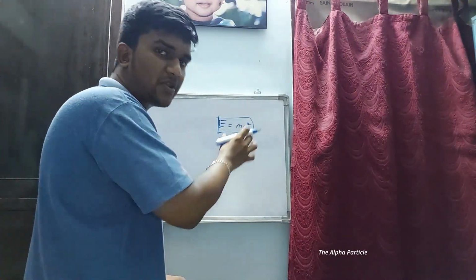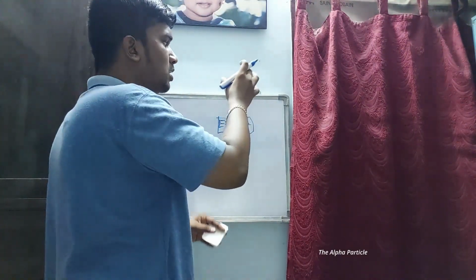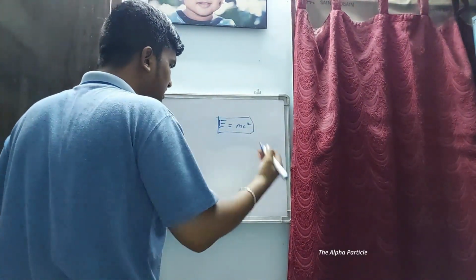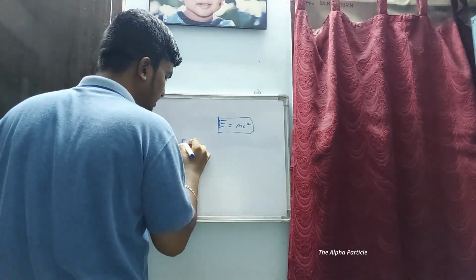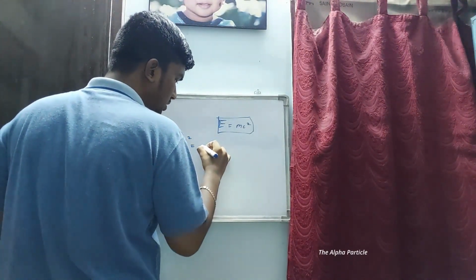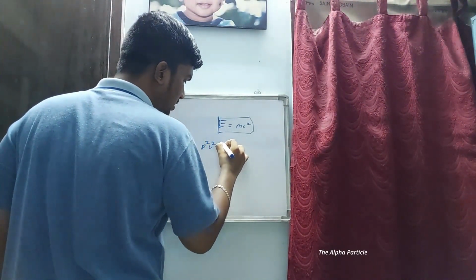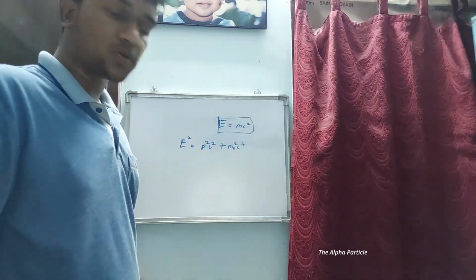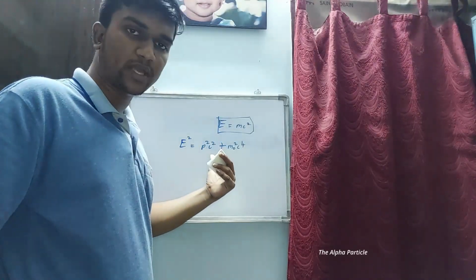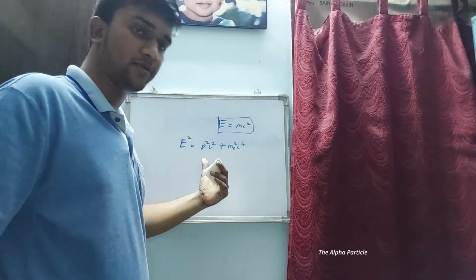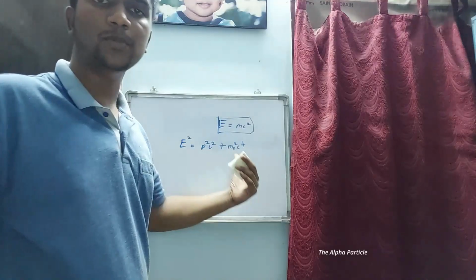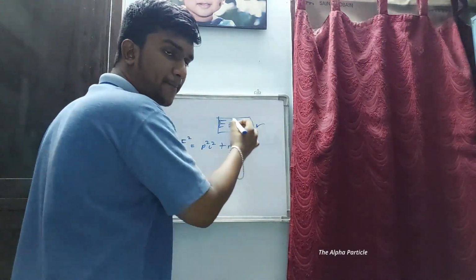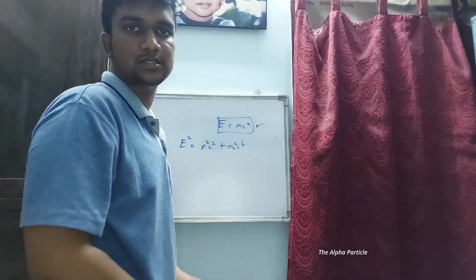It is just a simplified form of a more complex equation. So, the original equation goes something like this: E square equals P square C square plus M naught square C power 4. This is the exact equation that Einstein gave. This is called the energy momentum relation. And this equation is called the mass energy equivalence.